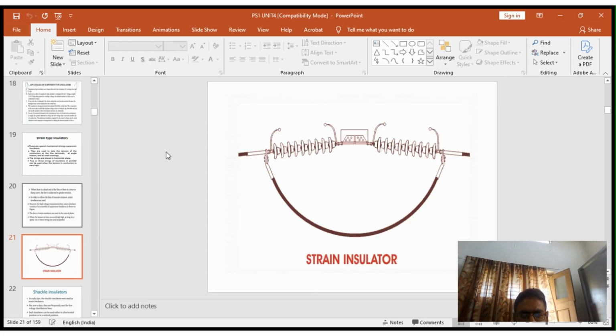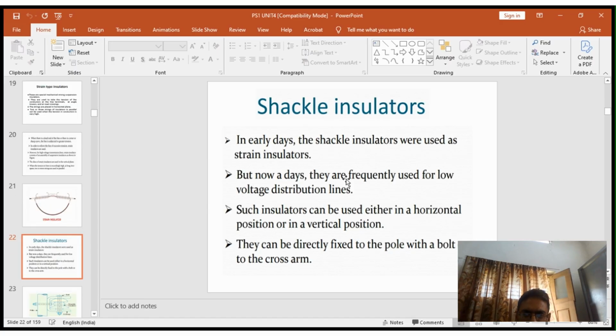This is the diagram for a strain insulator. This is a high stressed insulator. Whenever the line is subjected to high stress, go for strain insulators as a suspension insulator.